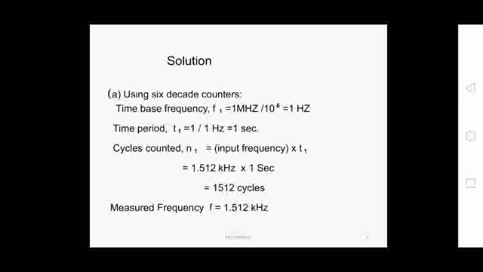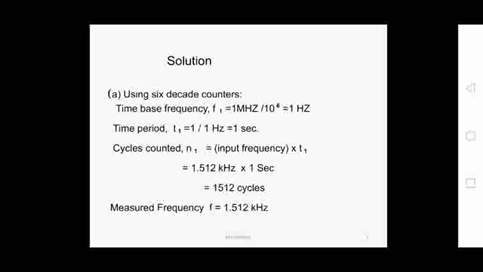Now we are measuring the number of clock cycles. As given in the question, the frequency we are going to measure is 1.512 kilohertz. Now the cycles counted, as we have two cases, in the first case 6 decade counters and in the second case 4 decade counters.